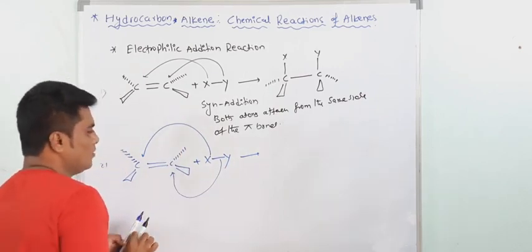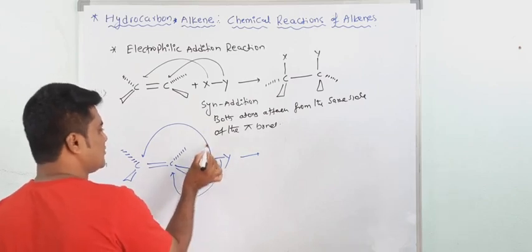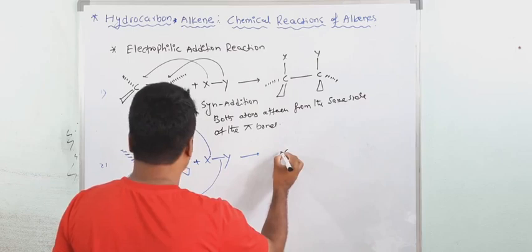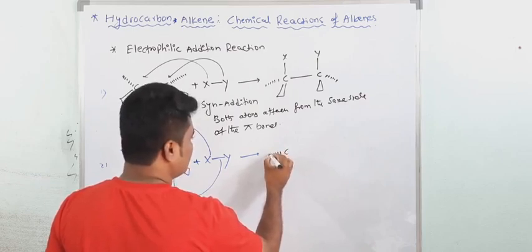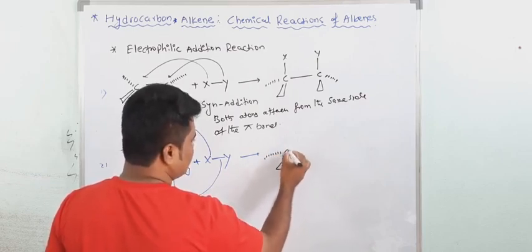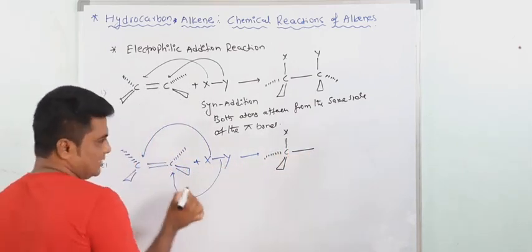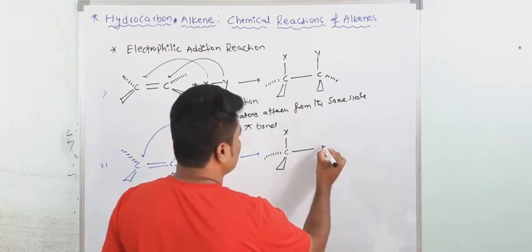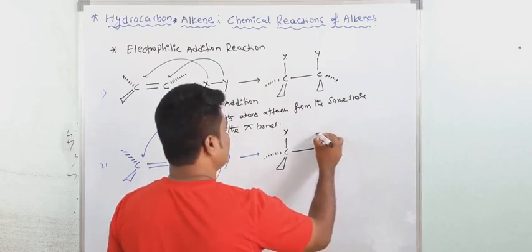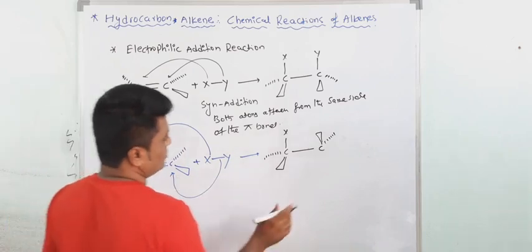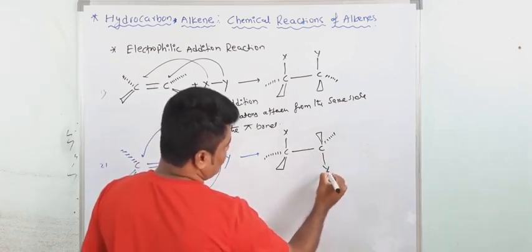When X attacks from the front side, this bond comes down, like this, and this is X. Now Y attacks from the back side, and this bond goes in the upper direction. Now this is Y.